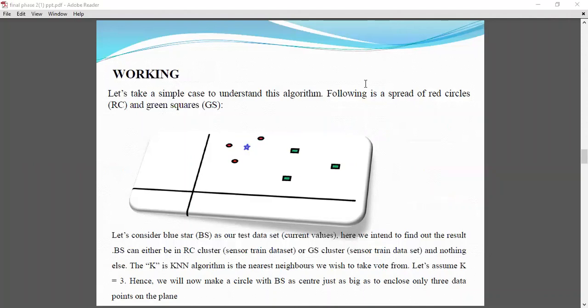Now, what if the blue star is exactly midway between the three green and the three red? What will you do? Let me annotate now. What if it is here? Can you see where I'm circling? No, sir, it's not visible from there. What if it's there? How will you now take the vote? Because you said you take a vote, right? If it is equidistant from those circles, how will you do it now? Which cluster will it be?